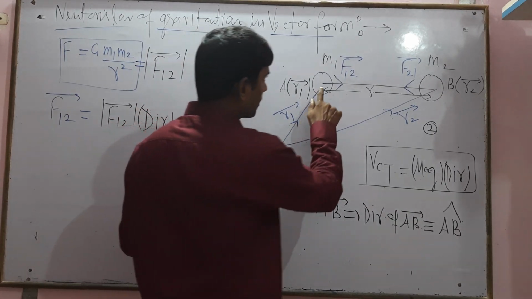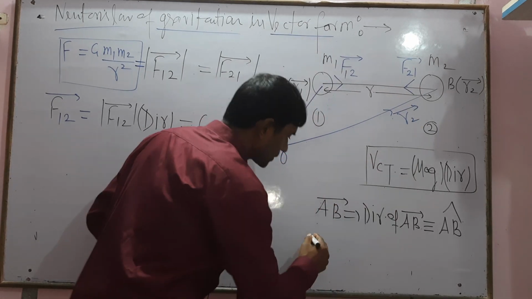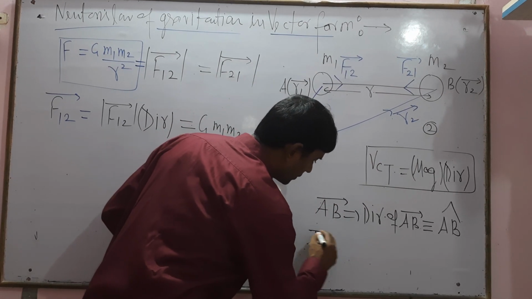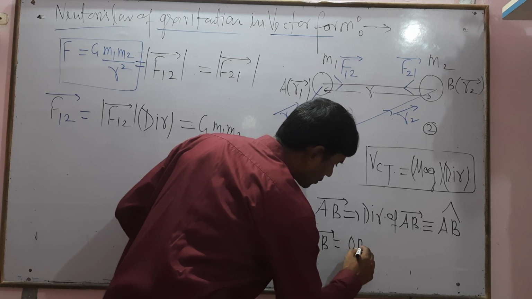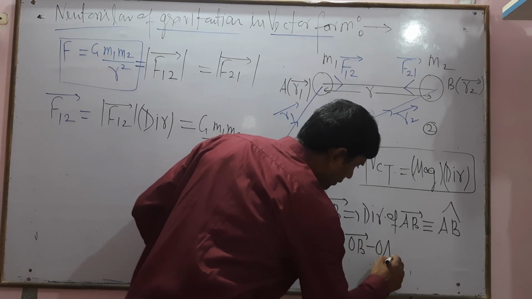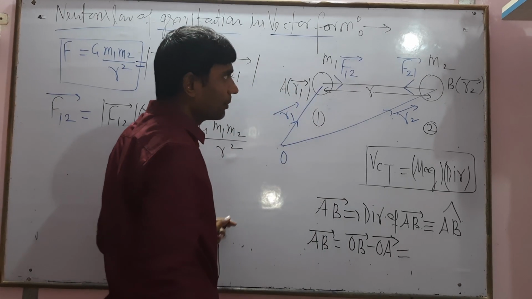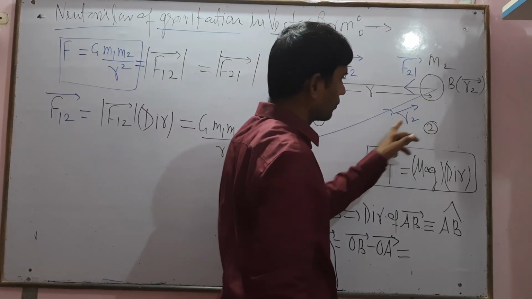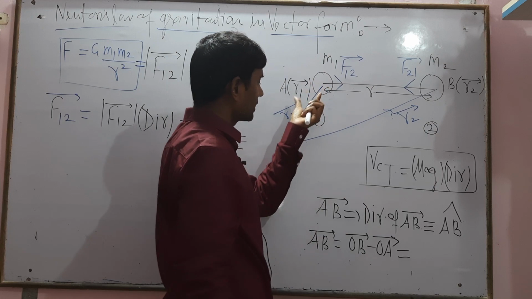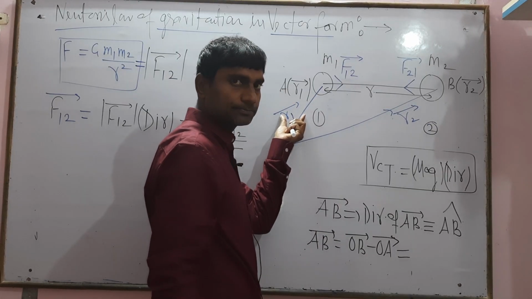Okay, what is the AB vector? We know AB vector equals OB vector minus OA vector. OB vector is the R2 vector, and OA vector is the R1 vector.